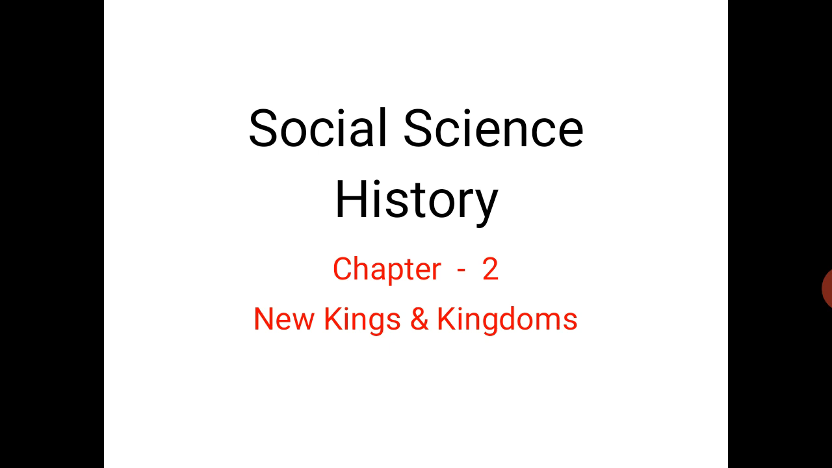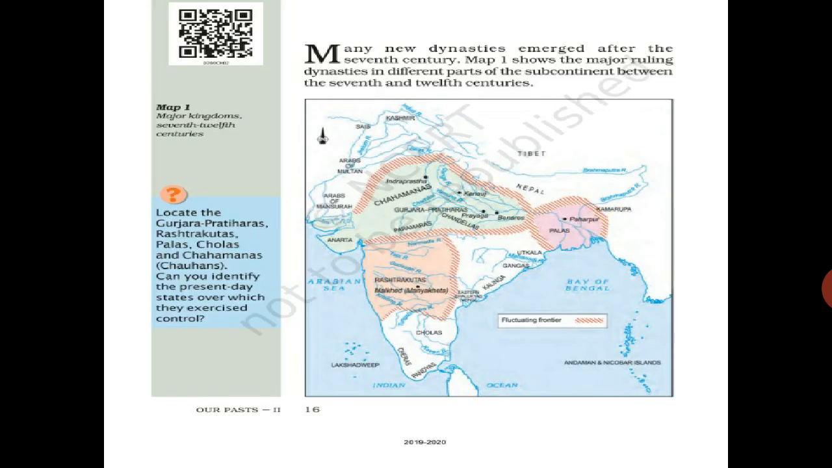Now, our chapter 2 is about new kings and kingdoms. We know that so many kings and kingdoms were there in ancient India. So how they emerged, how they came into existence, that we are going to see in this chapter.